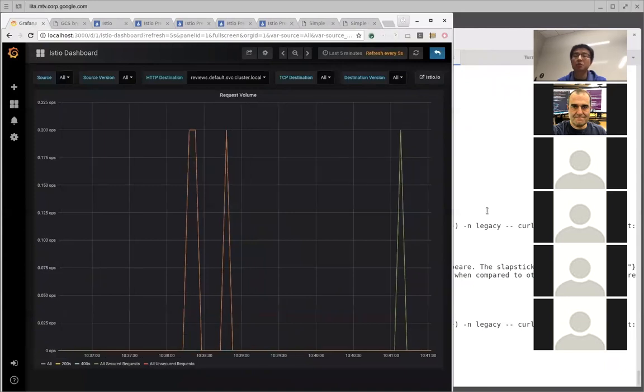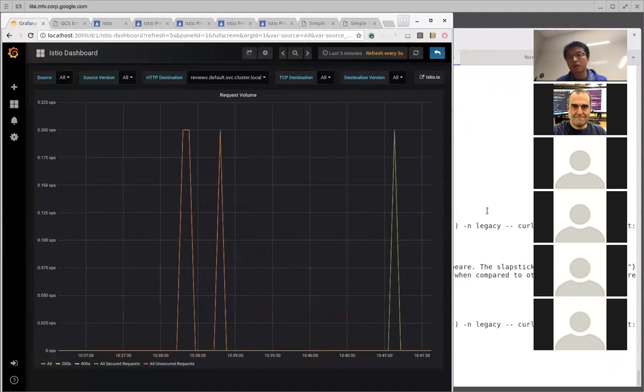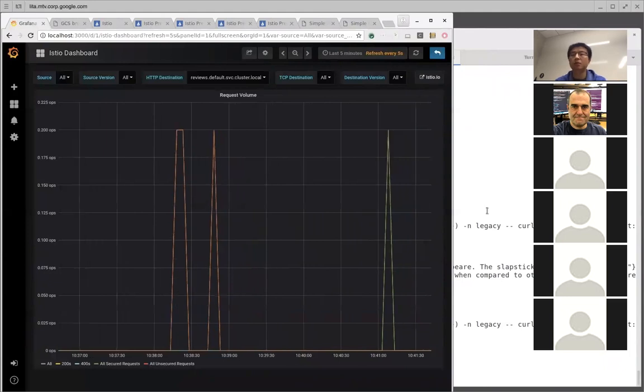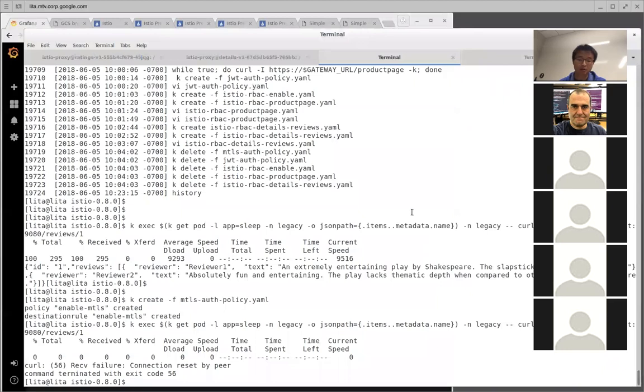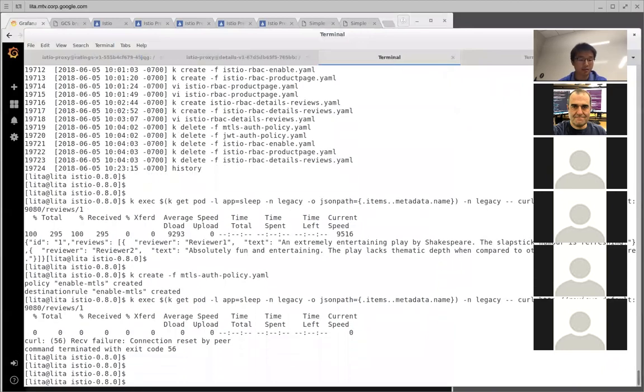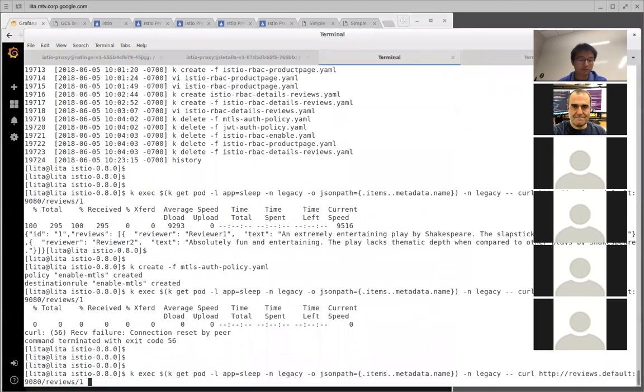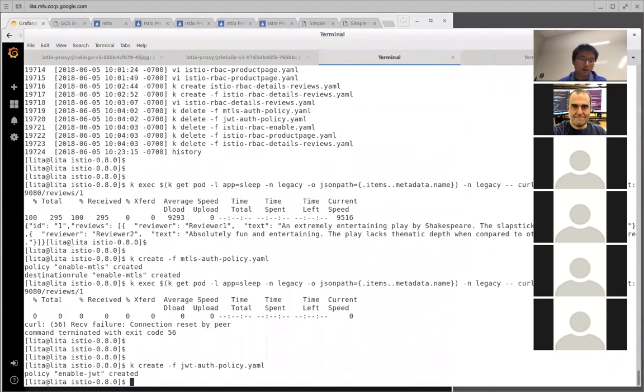Another thing that we want to show is end user authentication, which means from external access, we want to enforce that external requests should carry some token, like a JWT token. And if you don't have this JWT token, we will not allow you to access. So let's say enable the JWT policy. Once I enable this, let's take a look at the policy first.